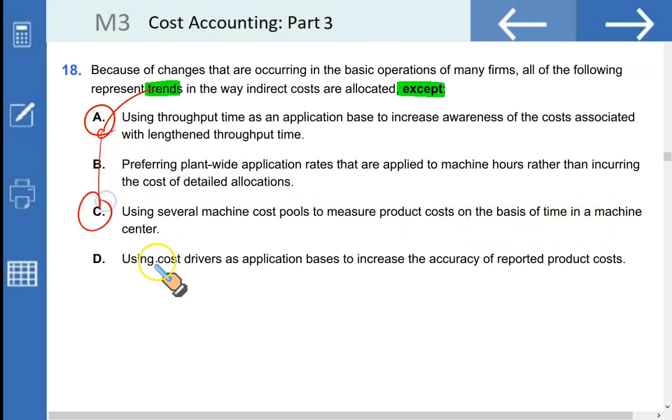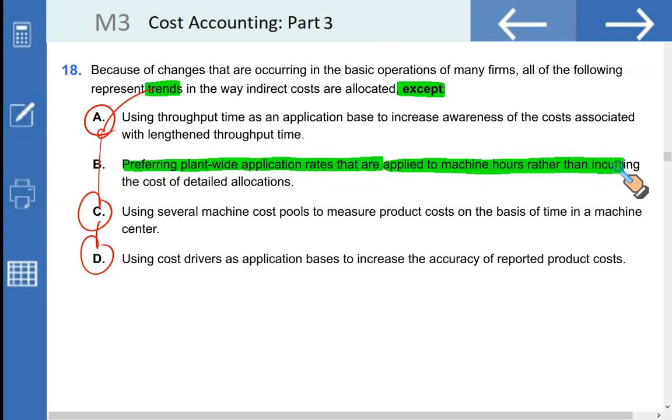This is the trend. Using cost drivers as application bases to increase the accuracy of reported product cost. This is the trend. What is not the trend, what has become history, is preferring plant-wide application rates that are applied to machine hours rather than incurring the cost of detailed allocation. This is old, this is the traditional approach, this is not the trend anymore. Hence our right answer.